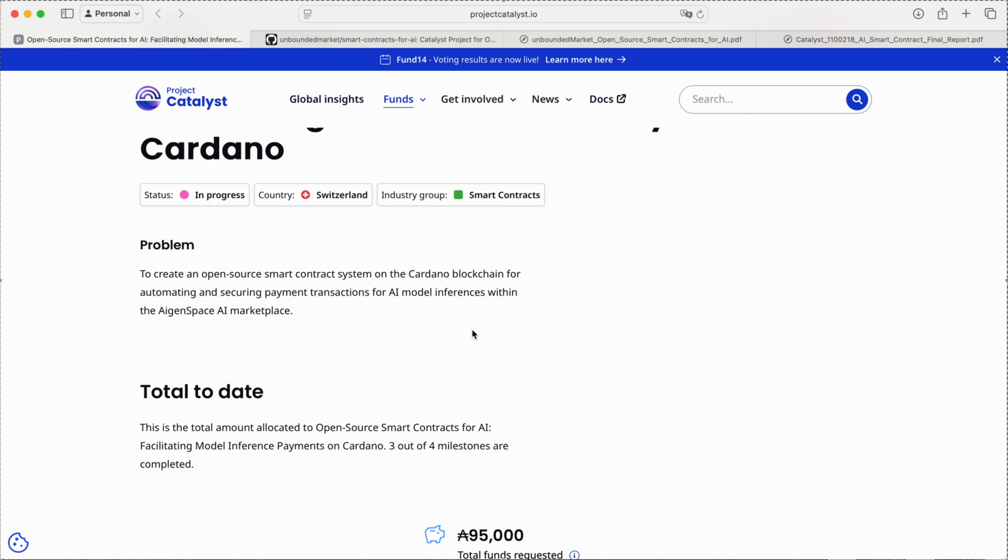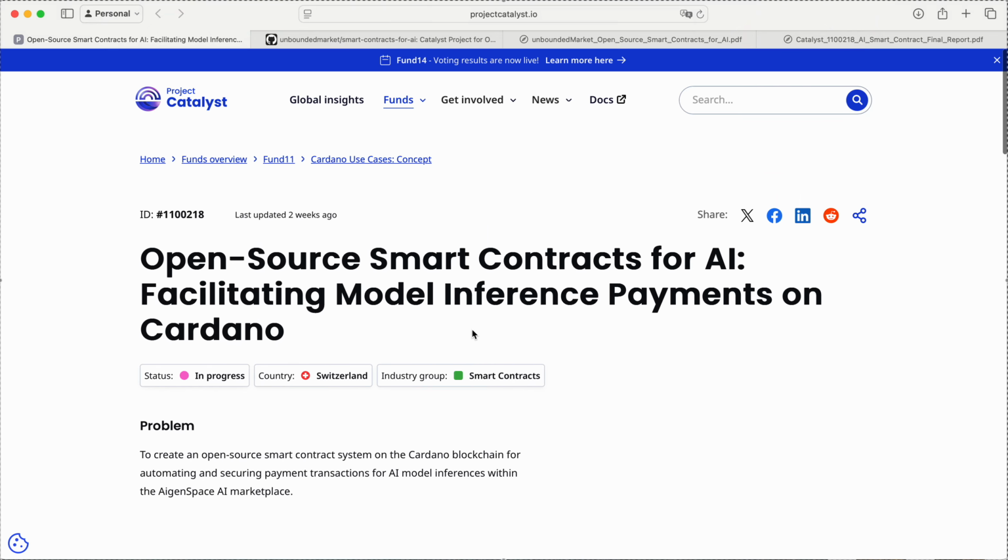The idea of the project is to build different smart contracts that enable AI inference on the blockchain. As a first step, we tried to understand what AI inference on the blockchain actually means. How can the blockchain help in improving AI models? How can they be made more trustworthy? How can payments maybe be handled more efficiently, and so on?